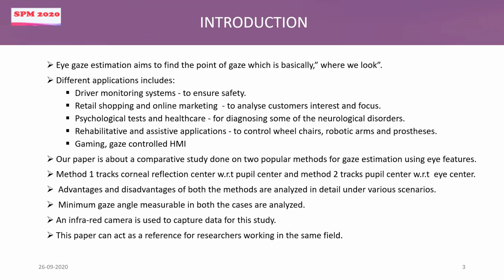This is compared against method 2, where the pupil center is tracked against the center of the eye. And in our whole research, we find advantages and disadvantages with both of these methods when we tested them under various scenarios. We have also measured the minimum gaze angle that can be measured with both of these cases. And for proper comparison purpose, we have used an infrared camera to capture data for this study. We hope our work can be a good reference for researchers working in the same field.